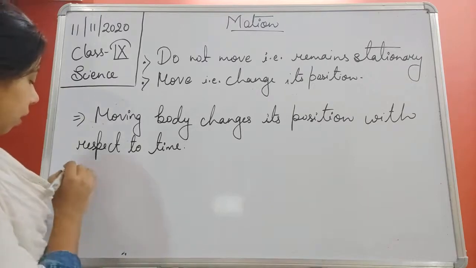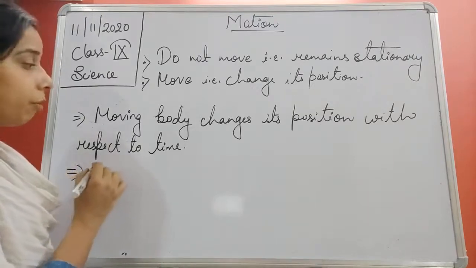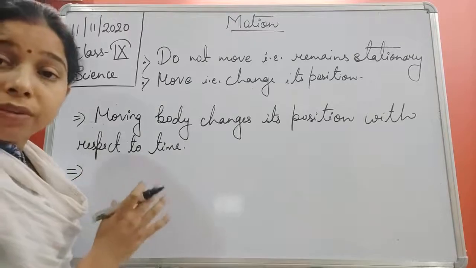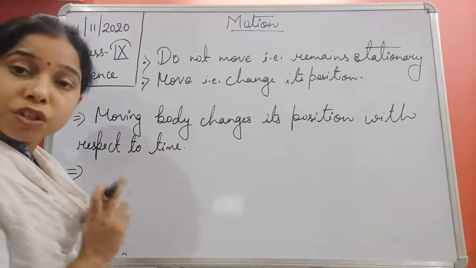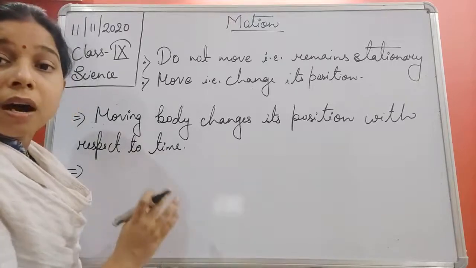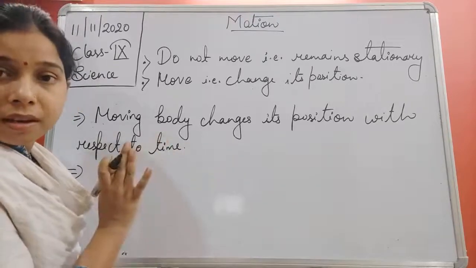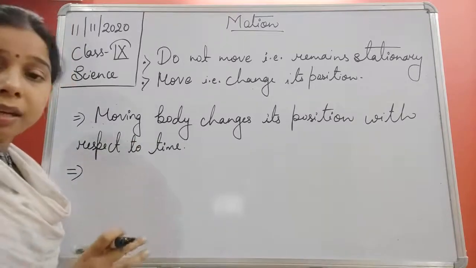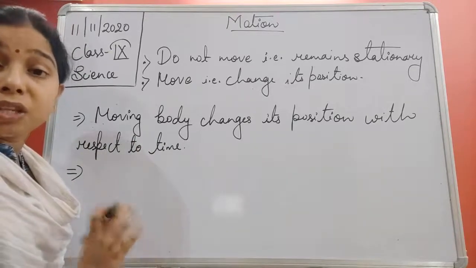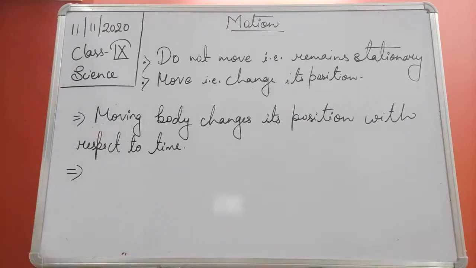There is another definition of a moving body: we will say a body is moving if it changes its position with respect to a reference point. Here we are taking the reference point as a stationary object. So first of all we will write the definition.